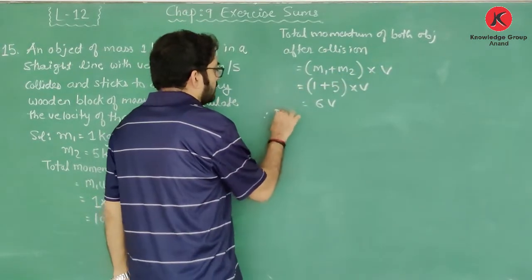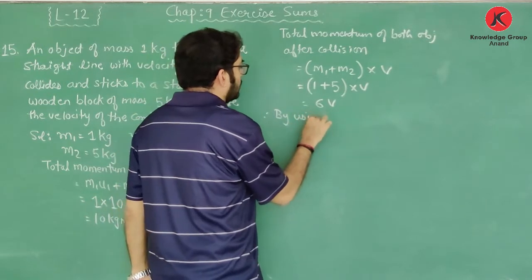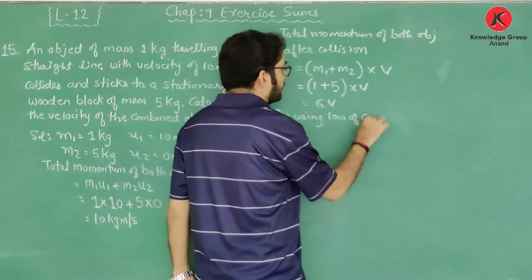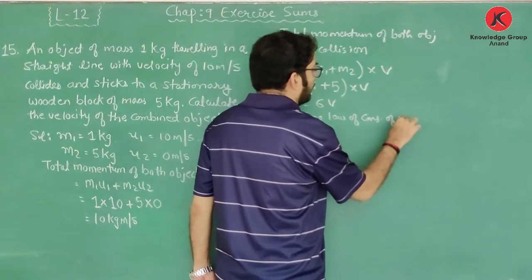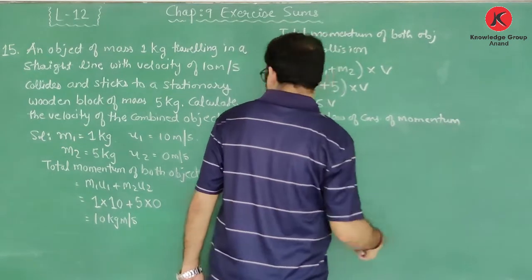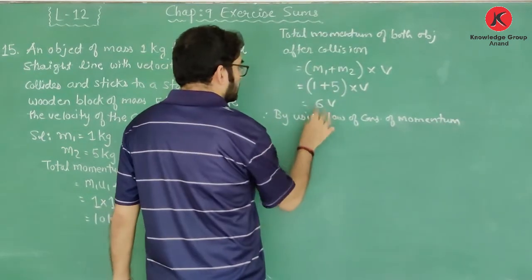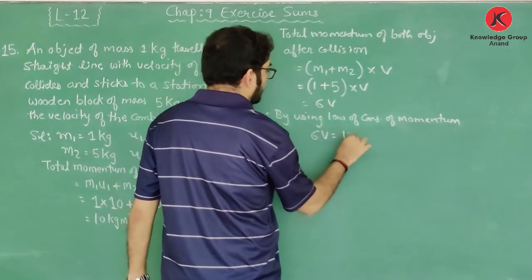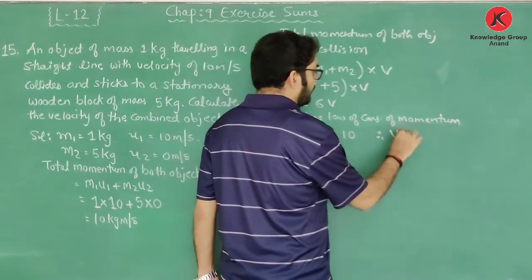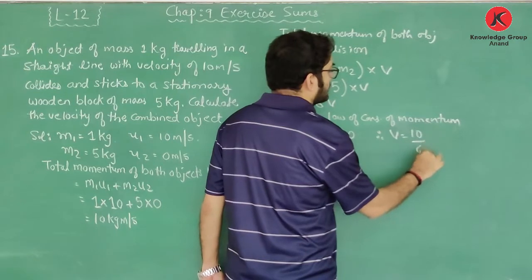Okay, so therefore according to the law of conservation of momentum, we will have 6v is equal to 10. So therefore value of v is 10 upon 6.